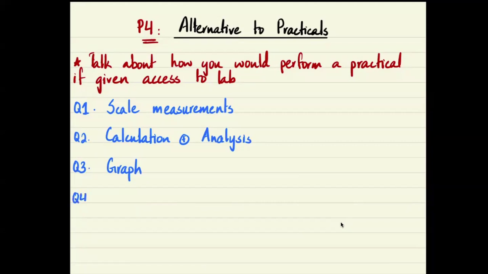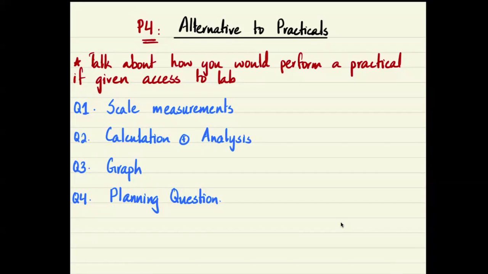Question number 4, without fail, after the new syllabus, is called the planning question, where you basically talk about an experiment where you have to investigate the relationship between two variables and you say how that would happen. So that's question number 4, which is the planning question.